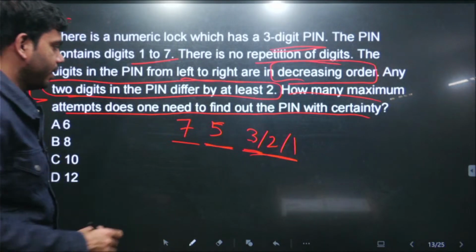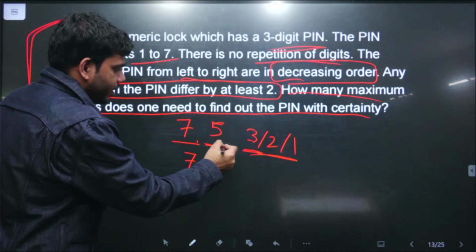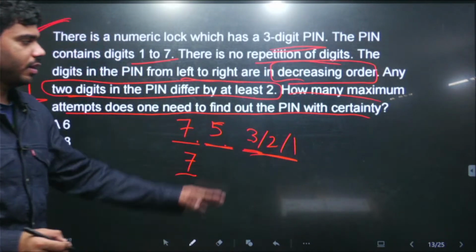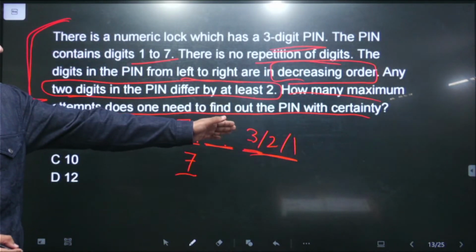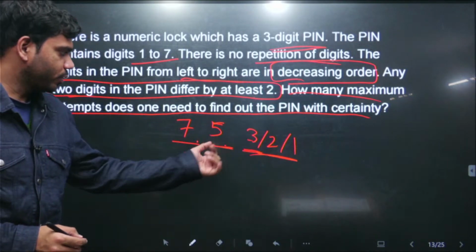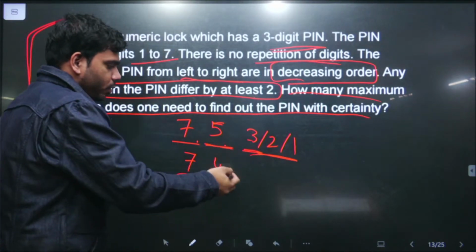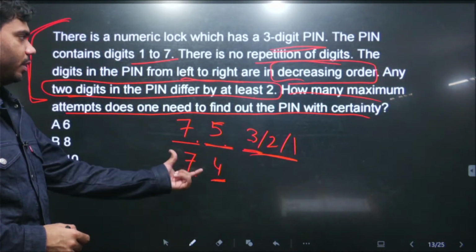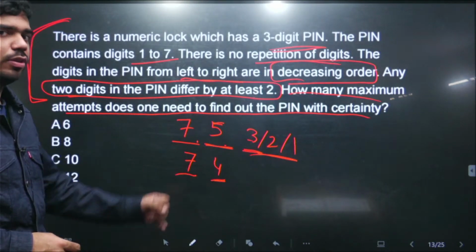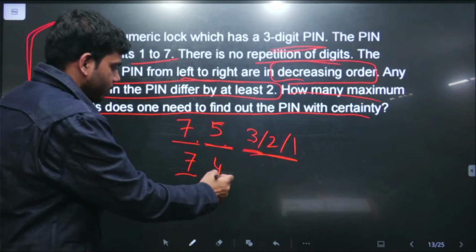This is the possibility. अब imagine करते हैं कि we have fixed this thing, then 3 different possibilities on the right hand side of the third digit. So let's imagine अब इसको change कर लेते हैं. 5 की जगह next possible thing can be 4. Decreasing order में होना है, 6 cannot be possible because at least difference of 2 is there. 7 तो बिल्कुल ही not possible है because the difference should be at least 2. So next possible इसमें 4 आया.